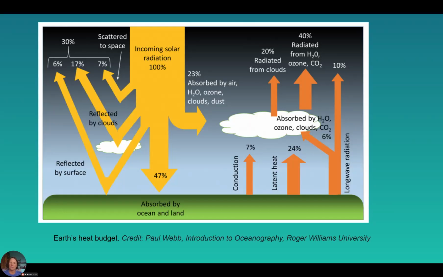Here you see the Earth's heat budget. This is from your textbook, but you've got the incoming solar radiation, where about 30% of it is reflected right there at the beginning. And you see some of what's happening after the heat is absorbed and then radiates back out into the atmosphere.